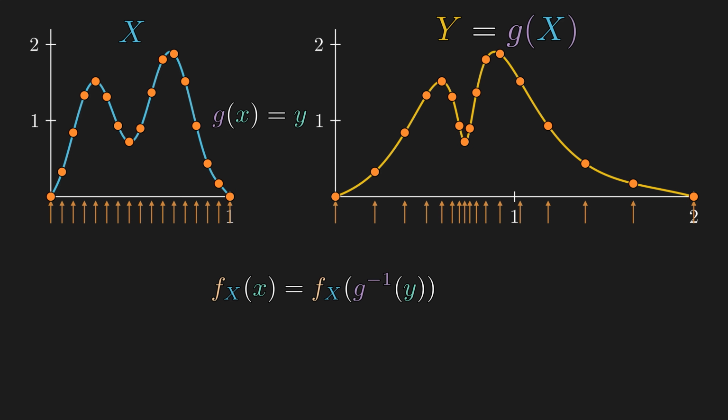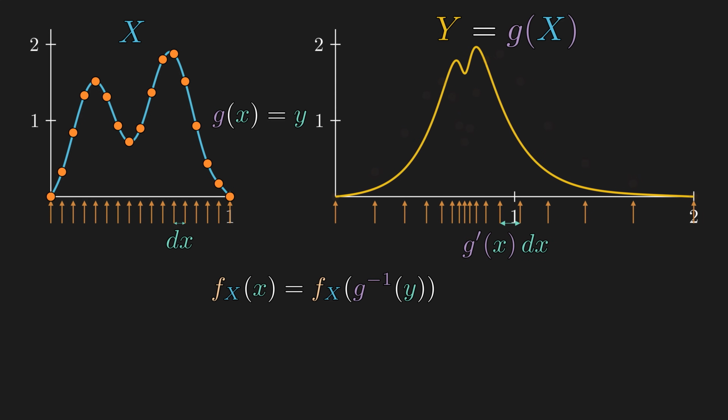Since we scaled our graph horizontally, we have to counter-adjust the height as well. So how much is the scale factor? If we take an infinitesimal length on the left side, the horizontal scale factor is the derivative of the transformation at that point. And this is exactly how much we want to divide the height by at each point. Now, algebraically, g prime of x dx is equal to dy.